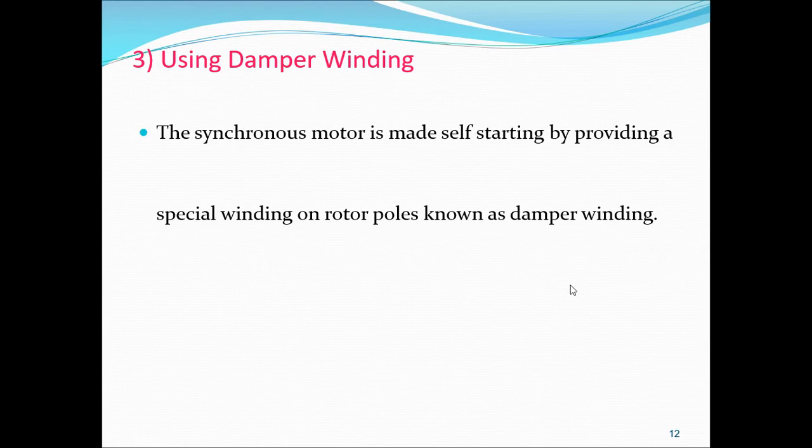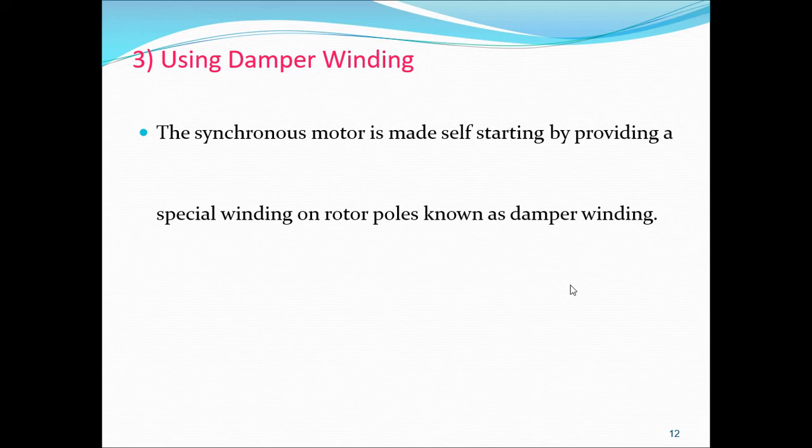A synchronous motor is made self-starting by providing a special winding on the rotor known as damper winding. This damper winding is also used for minimizing the hunting effect.